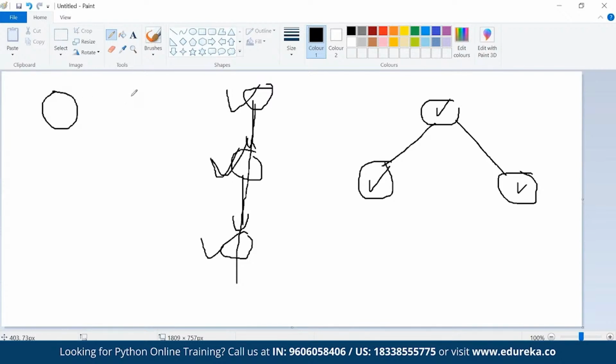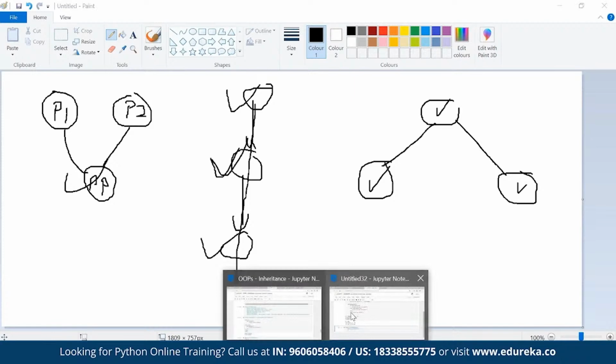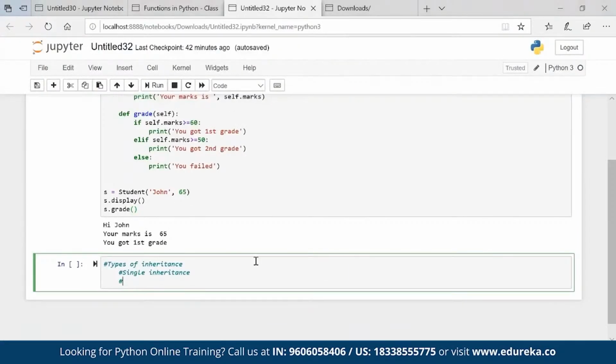Two parents I have, parent 1, parent 2, and the child is getting properties of both the parents. That is multiple inheritance. Okay, so these are the four main types of inheritance which we have, and now I'll try to help you understand the syntax, how it will be created.